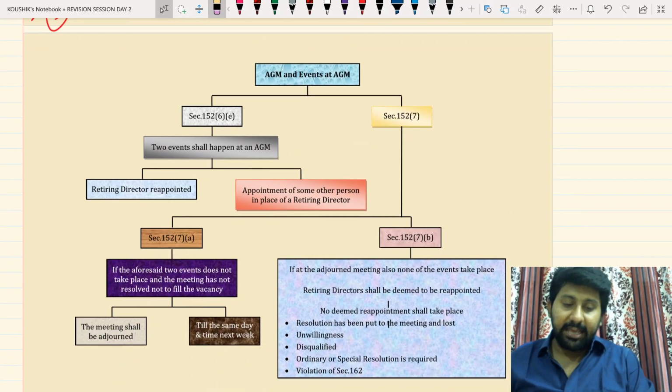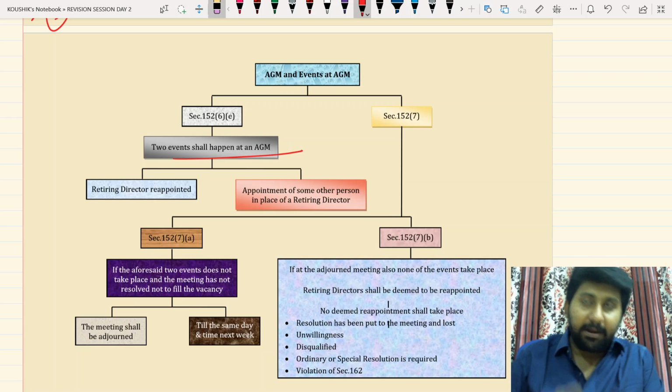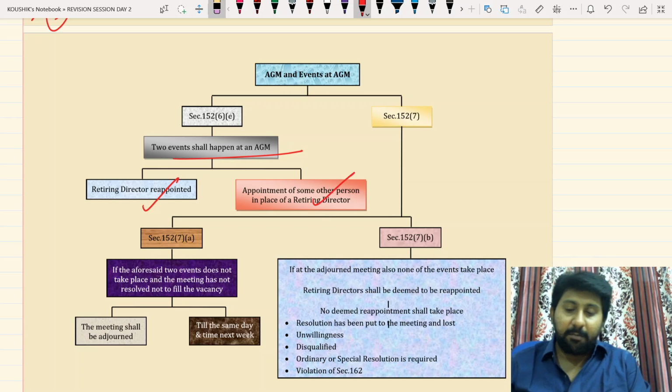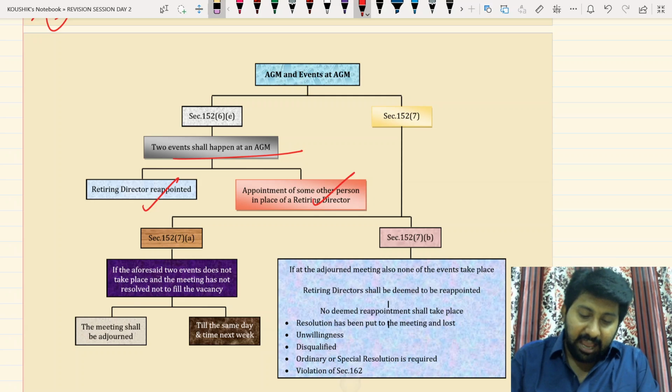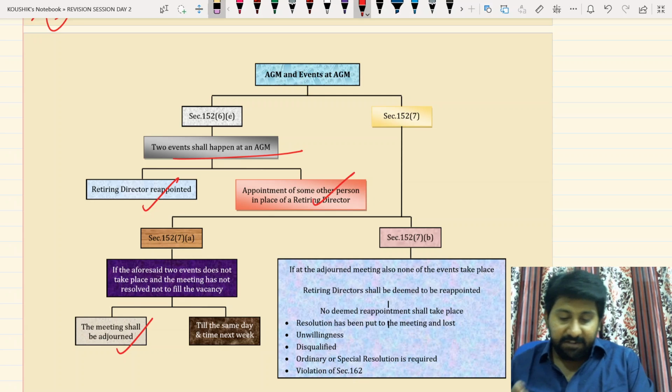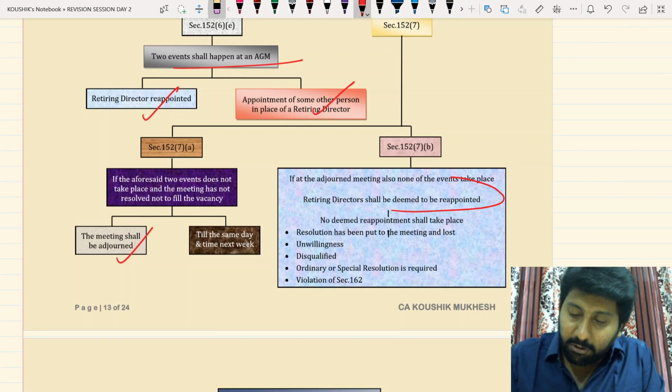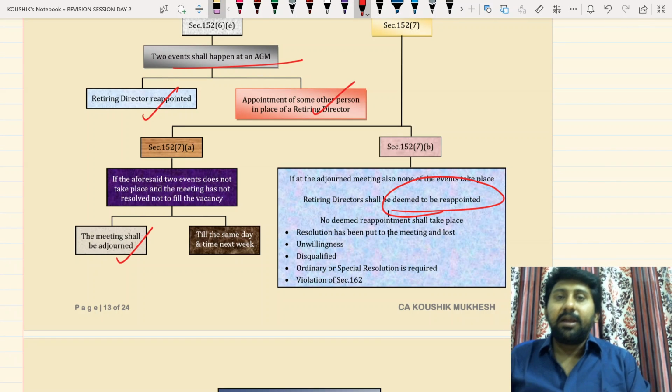Next, at the AGM, 2 events shall happen. Either the retiring director must be reappointed or some other person must be appointed in his place. If nothing happens, the meeting will be adjourned. If at the adjourned meeting also the same thing persists, the retiring director shall be deemed to be reappointed.